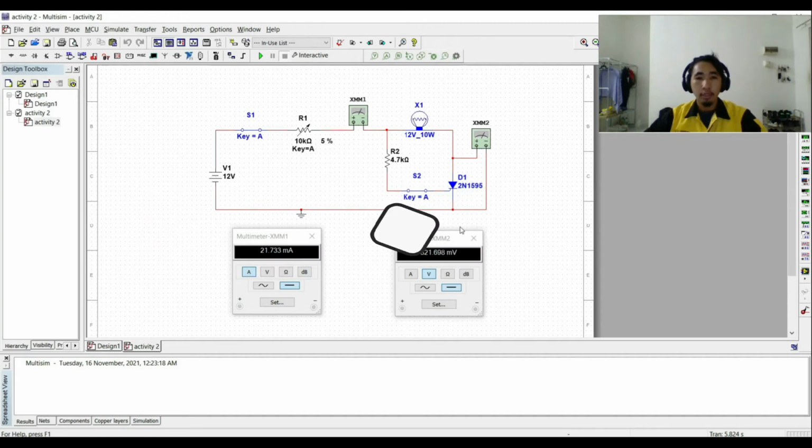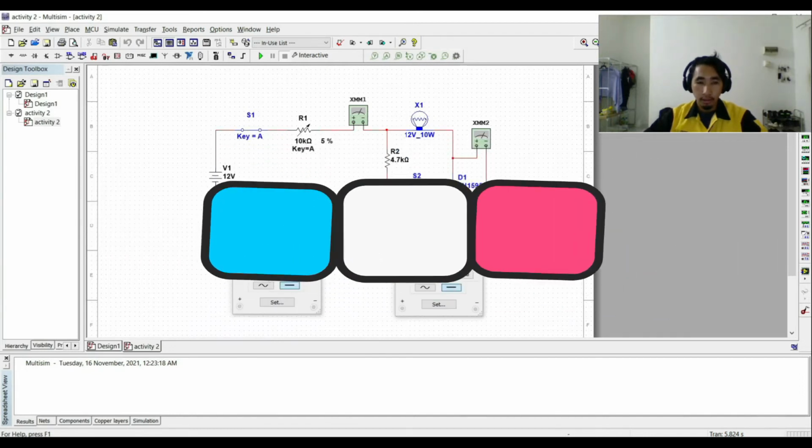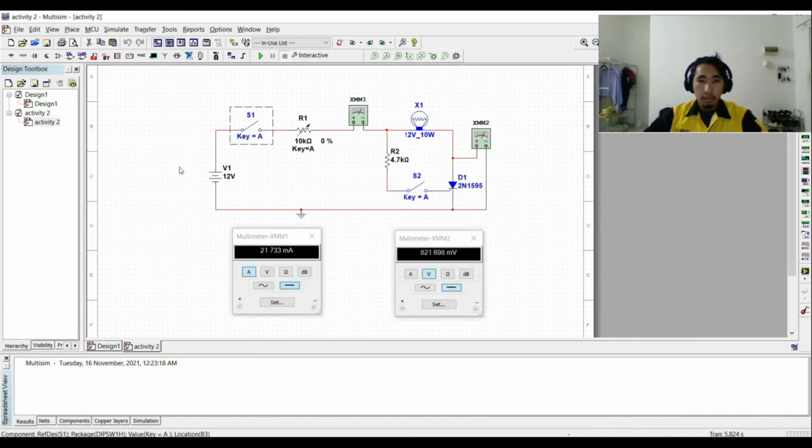I will present Activity 2, which is the transistor characteristic. This is the circuit for Activity 2. So we have an ammeter, a voltmeter, an indicator lamp, a variable resistor, and an SCR, and we run. After we run, we must close switch 2 and switch 1.